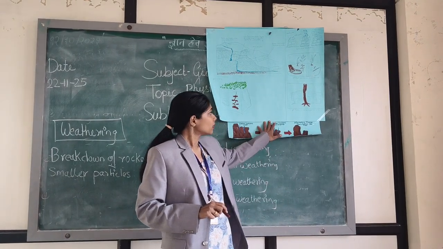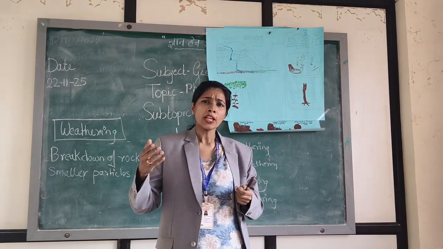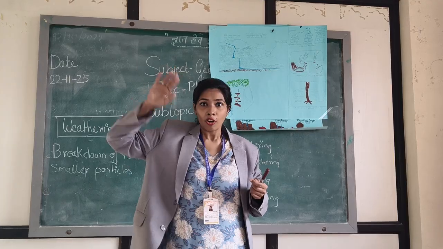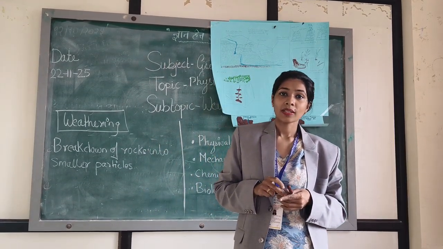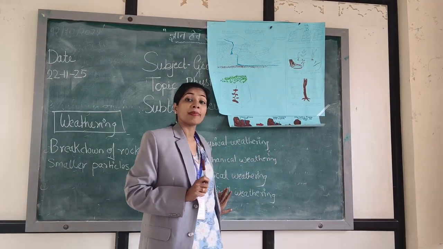And now plants. Now you see there are rocks. You must have seen in your buildings also, there are some trees, plants popping out on the building, on the wall. Why is it happening? Because that is also a part of biological weathering.